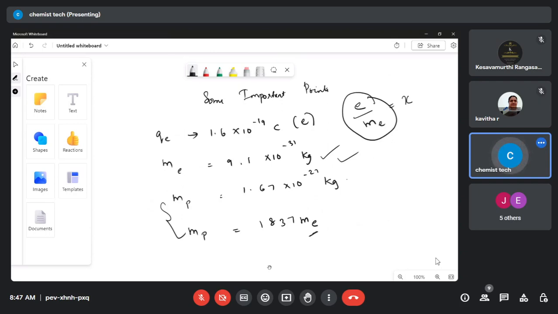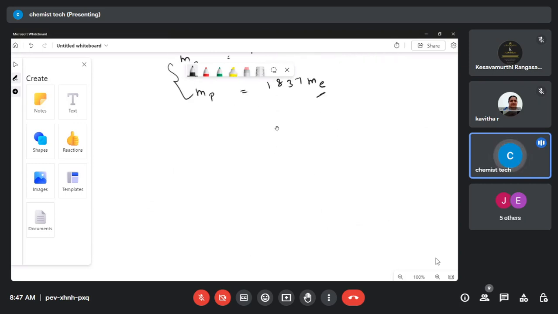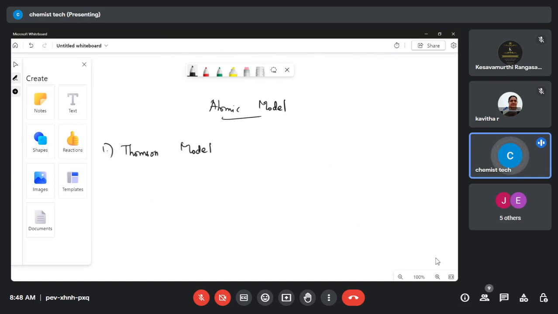Next, let's come to the atomic models. Scientists gave the structure of the atom and how the subatomic particles are arranged in the atom. We are going to discuss the atomic models. In this, the first one is the Thomson model. In the Thomson model, Thomson compared his model with a watermelon, or with a plum pudding cake.